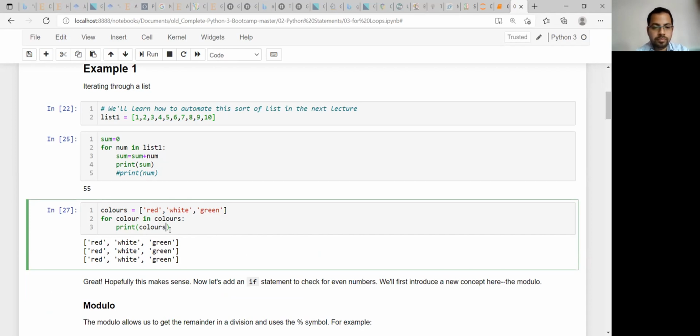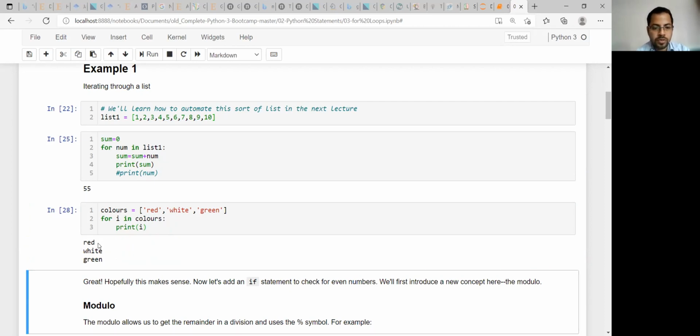So you need to be very careful when you are writing your variable name. Instead of color, you can also write i. Many times you will see that i is used in programming. It is the iterating object. Now this will show you the same result.